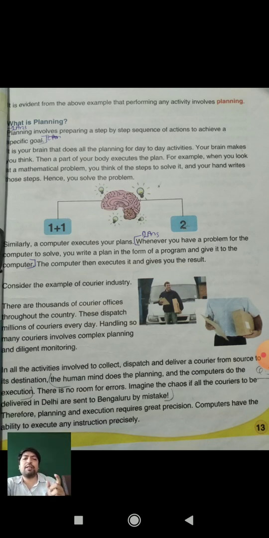We will compare the human mind and the computer. A computer is a machine, so it keeps all the data as per the instruction. It follows every instruction and does the operation exactly once. Whatever locations we enter inside the computer software, the computer works properly with those places only.